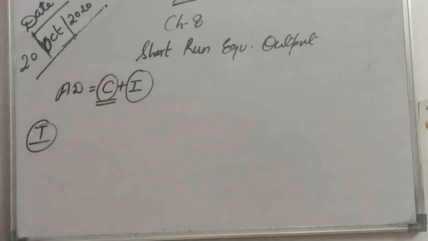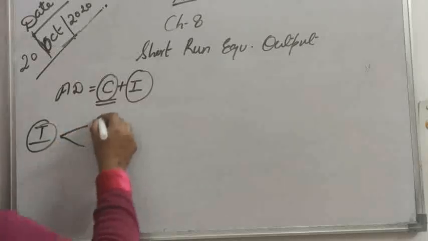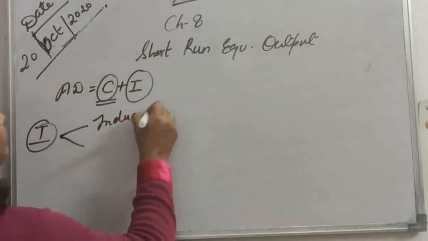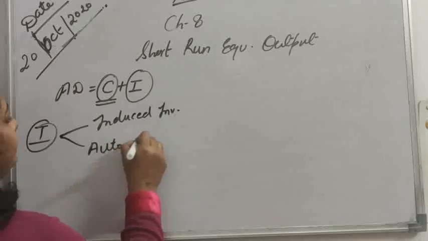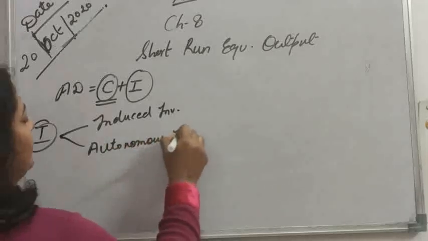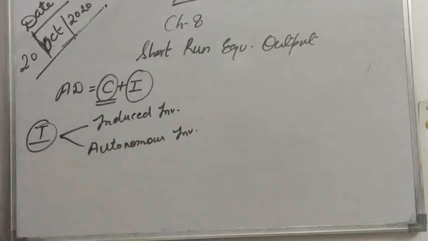And I for investment expenditure, expenditure by the investors or producers. There are two types of investment. Number first, induced investment, and number second, autonomous investment. Induced investment means investment which is affected by income, or we can say higher the income, higher the investment, and lower the income, lower the investment.